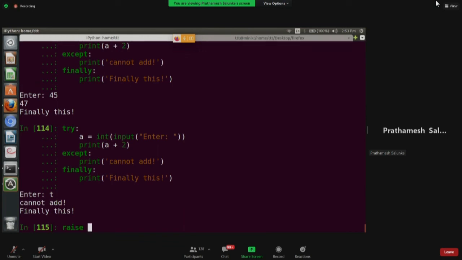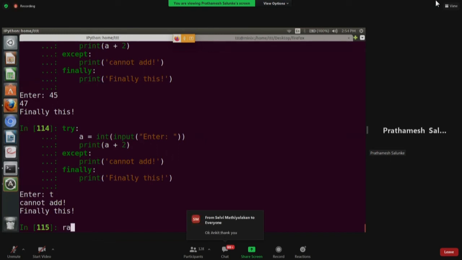When you raise an exception, someone else who is using your package can actually catch that exception. So this is another beautiful thing that we can do. But before that, I hope you got this finally thing. Yes, sir. Output and all. Everyone had tried this out. Quite a simple thing, but I hope you did.